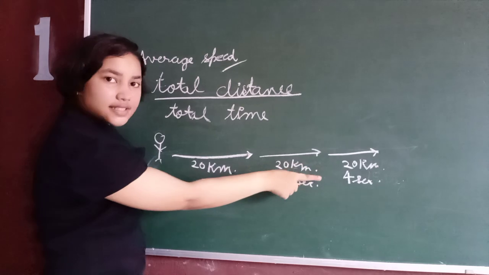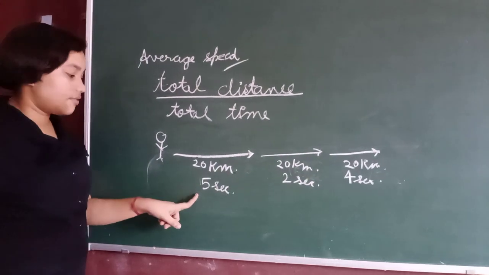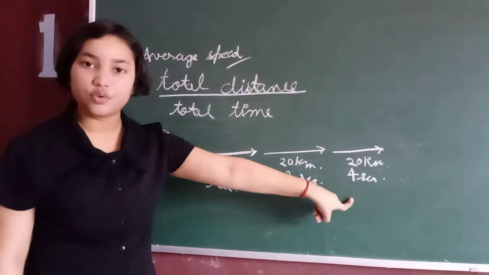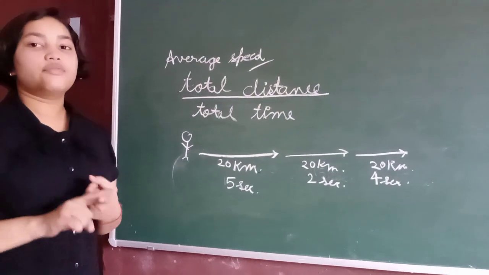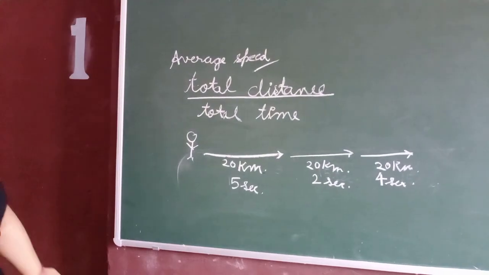The distances are the same but the times are different, so this person has non-uniform speed.